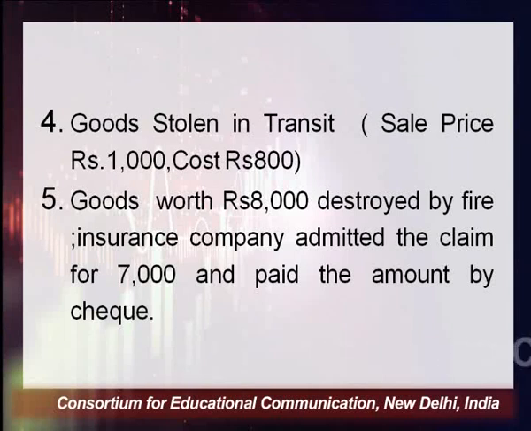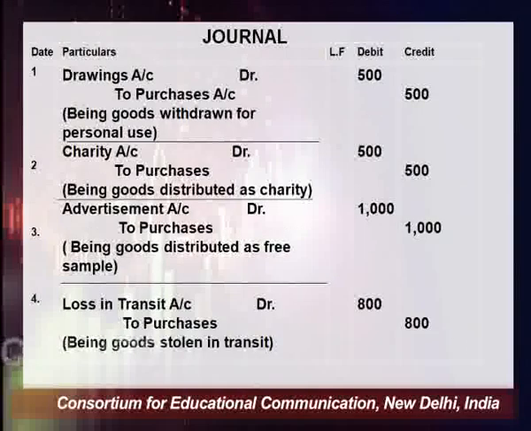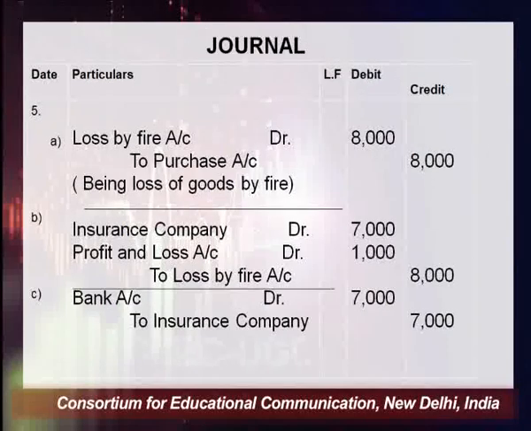So this is a loss, and all types of losses come under which account? Nominal account. And the rule of nominal account says that you have to debit this loss. So according to that rule, we have to pass this general entry, and the general entry would be loss by fire account debit. Since it is a loss and all types of losses come under nominal account, we have debited loss by fire account worth rupees 8,000.